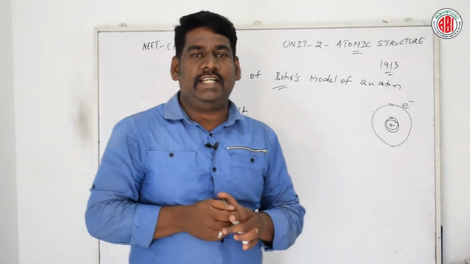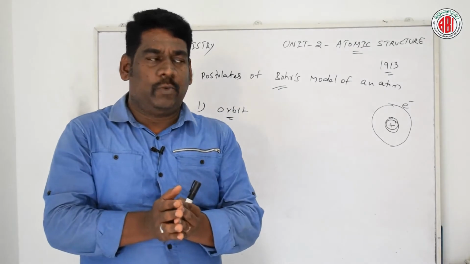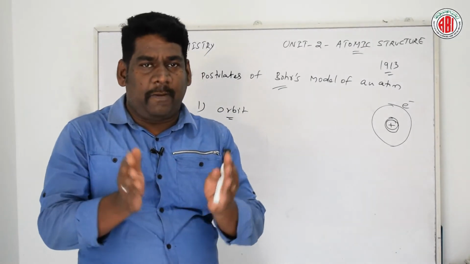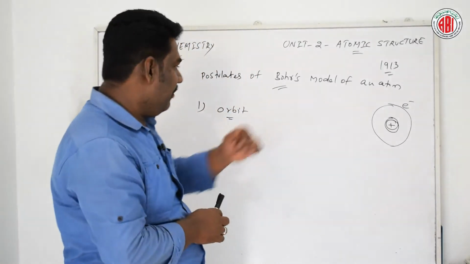The electrons in an atom revolve around the nucleus only in circular paths, and these circular paths are called orbits.